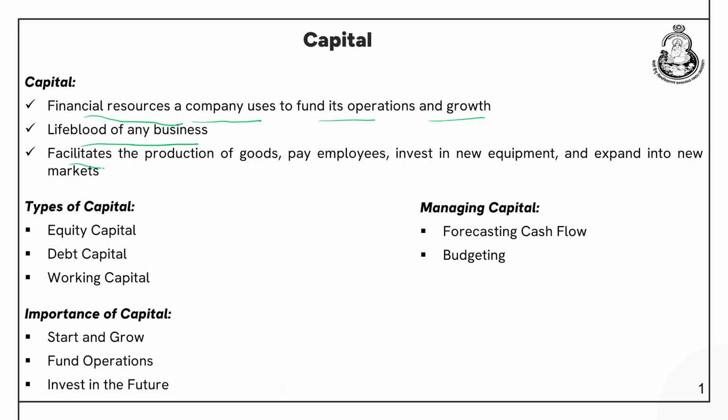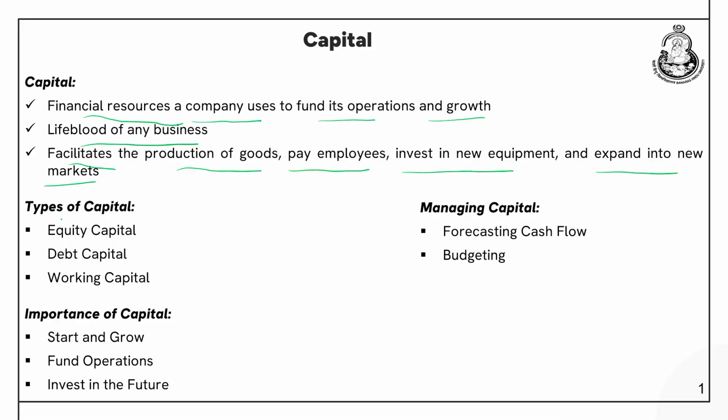Everything, capital is essential. It facilitates the production of goods, payment of employees, investment in new equipment and expansion into new markets. As already discussed, capital is required for everything, whether you are purchasing goods or raw materials, whether you want to pay wages to workers, whether you want to purchase new equipment so that you can increase your productivity, or you want to expand into new markets, make some surveys, understand the requirements of the market. All these activities require some amount of capital.